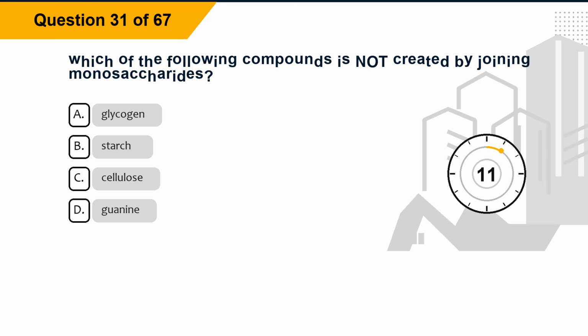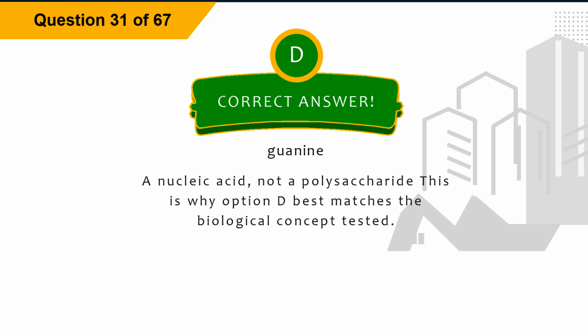Question 31. Which of the following compounds is not created by joining monosaccharides? Option A, glycogen. Option B, starch. Option C, cellulose. Option D, guanine. The correct answer is option D, guanine. Explanation. A nucleic acid, not a polysaccharide. This is why option D best matches the biological concept tested.